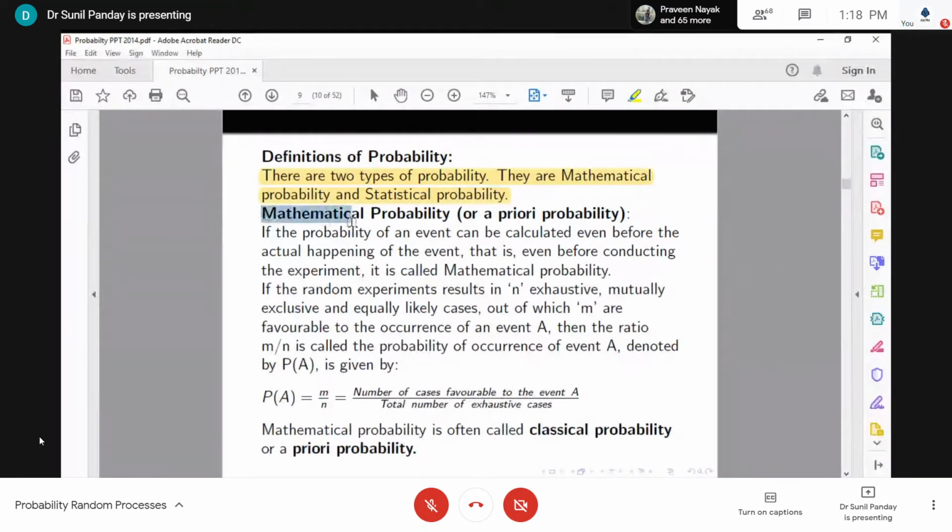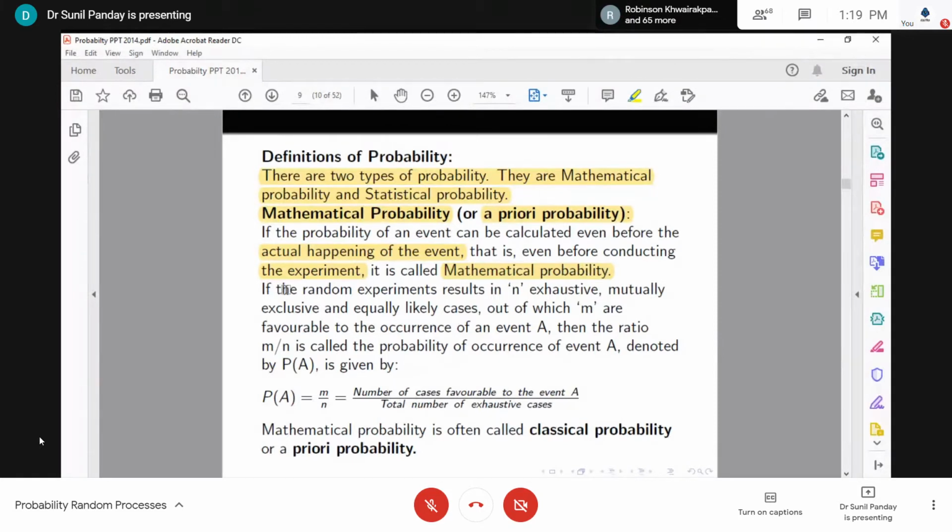First we see what this mathematical probability is, sometimes called the classical definition of probability or a priori probability. If the probability of an event can be calculated even before the actual happening of the event, that is, even before conducting the experiment, then it is called mathematical probability.